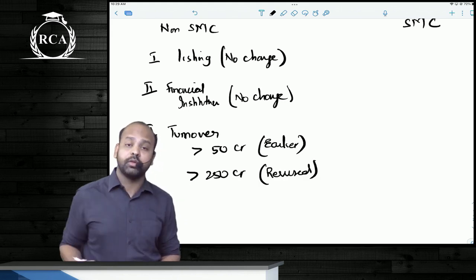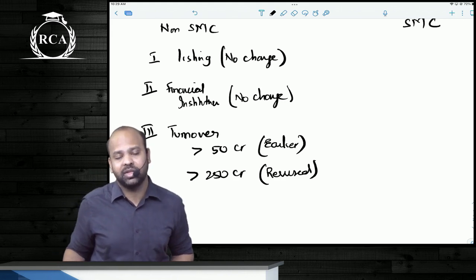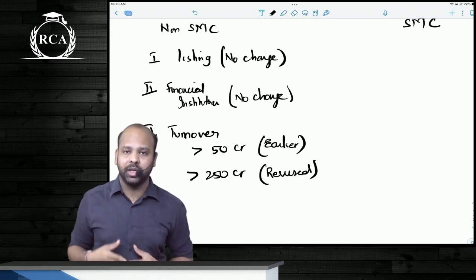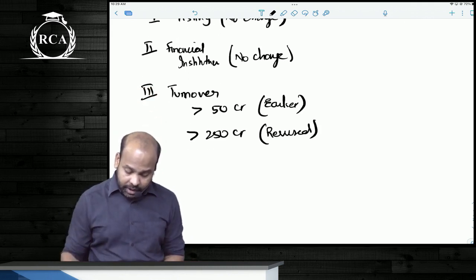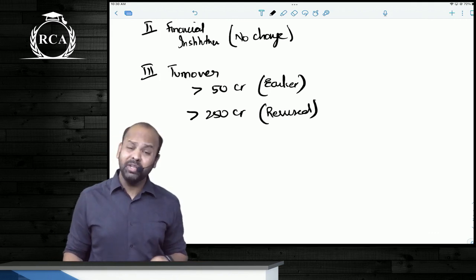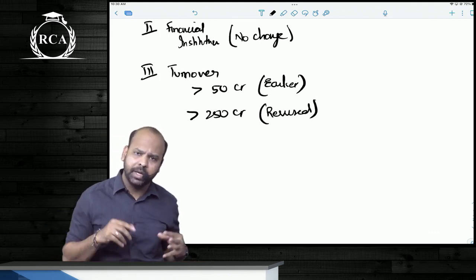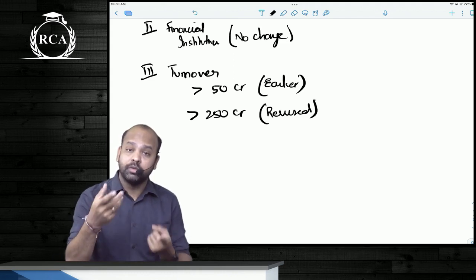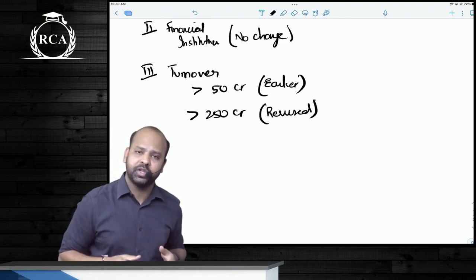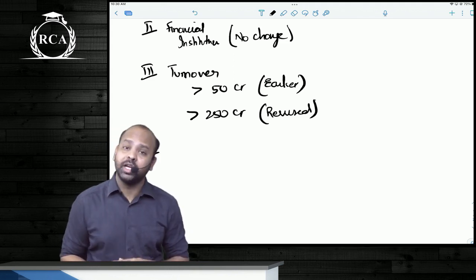If the turnover of the entity during the previous financial year exceeds 250 crore rupees, then it will be deemed to be a non-SMC. And then, guys, the fourth condition was based on borrowings. If the borrowings of the entity, including public deposits, or remember, the definition of the word turnover does not include other income, it is only revenue from operations. And then borrowings will include public deposits.